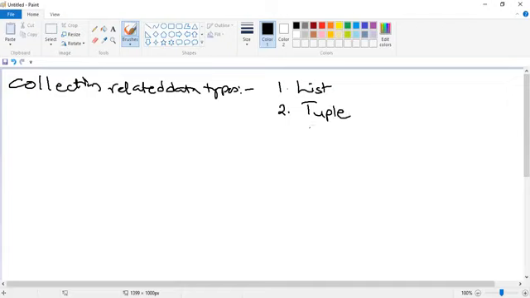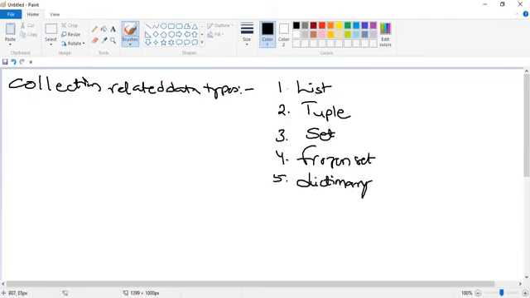Tuple is a collection related data type. Then set. Set is a collection related data type. Then the fourth one, frozen set. It is a collection related data type. Then the fifth one, very important, guys, the dictionary data type.